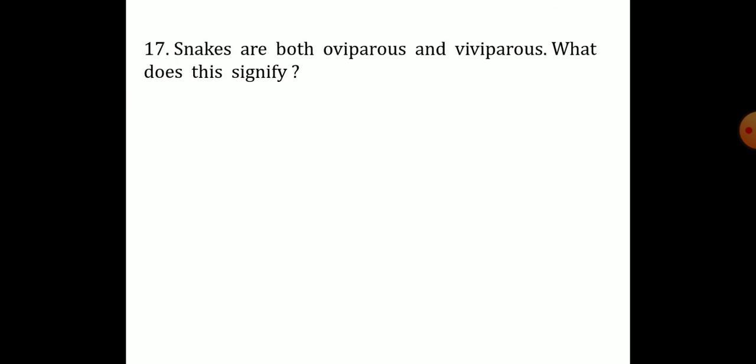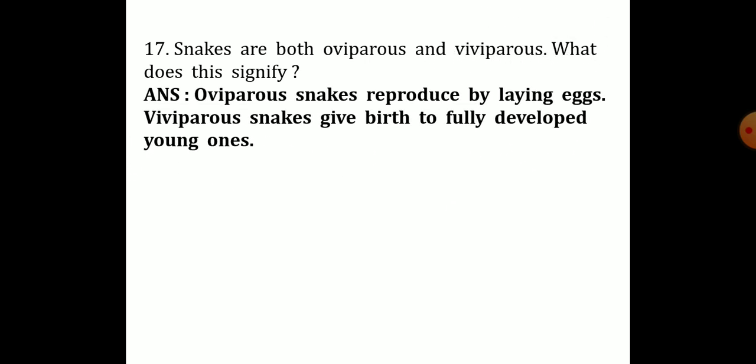Snakes are both oviparous and viviparous. What does this signify? So you have to write down what is the meaning of oviparous and what is the meaning of viviparous. Oviparous means the snakes which lay eggs and reproduce their young ones. Viviparous means the snakes which directly give birth to the young ones. So we have to write that. So the answer is oviparous snakes reproduce by laying eggs. Viviparous snakes give birth to fully developed young ones.